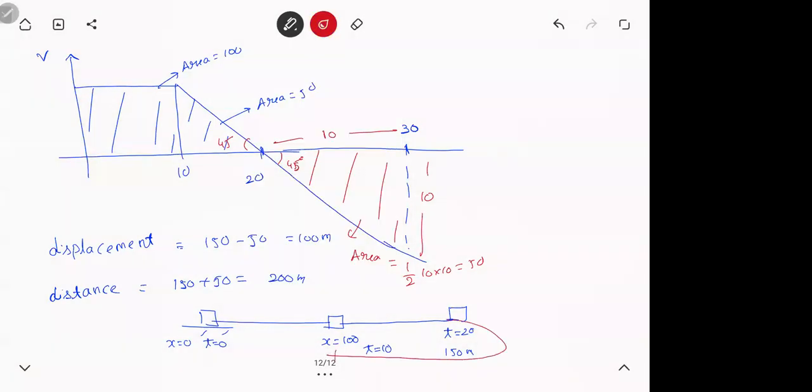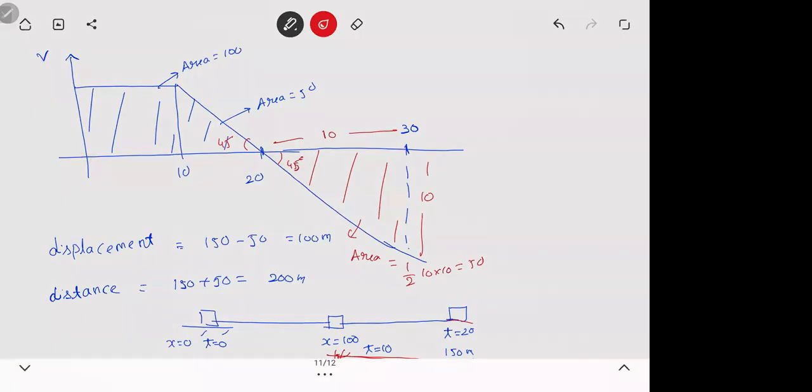And you came back to x is equal to 100 again. That is the meaning of this graph. You came back. So again, you are here at t is equal to 30 seconds. Got it? So you came back 50 meters backward. That is what is happening in the graph. You went 150 forward and 50 backward. That's where displacement became 100, whereas the distance became 200. Hope all are clear with this.